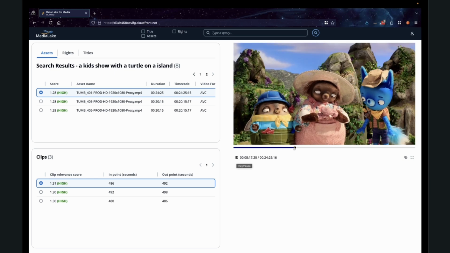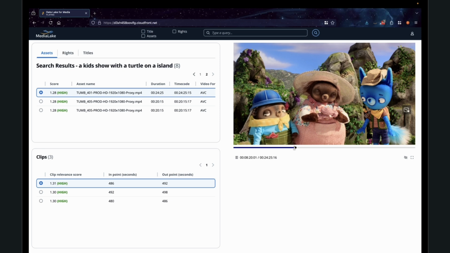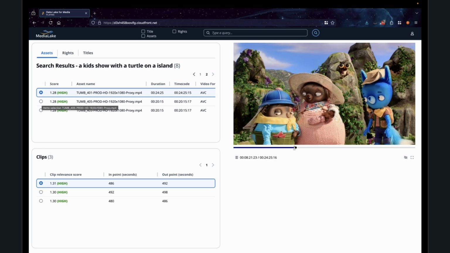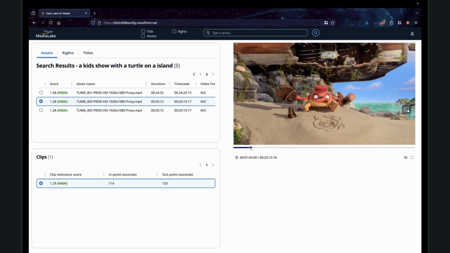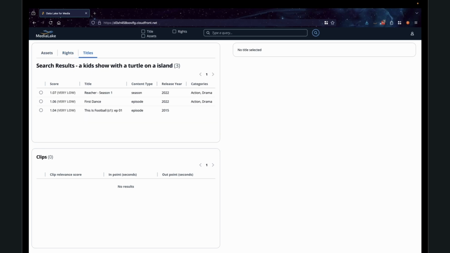I could go ahead and see the rest of this clip or other clips that also have that relevance. Here is a different clip for Tumbleleaf, a different episode that actually shows an island as well. This, among other items, can be searched for to see and understand everything in the data lake.